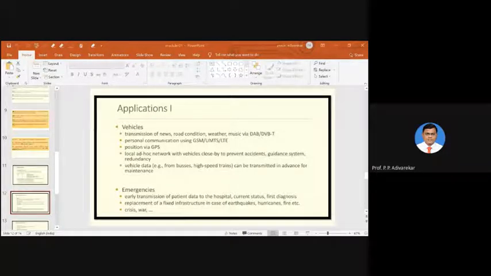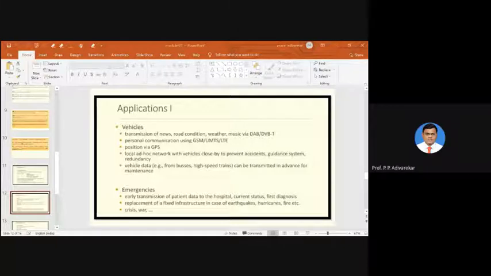Example is like listening to the music, certain technologies like DAB or DVB. Now DAB and DVB are nothing but digital audio broadcasting and digital video broadcasting. So if our vehicles are equipped with such particular sensors and technologies, then it will be easy for us to understand, easy for us to communicate with those devices and get connected to the network.